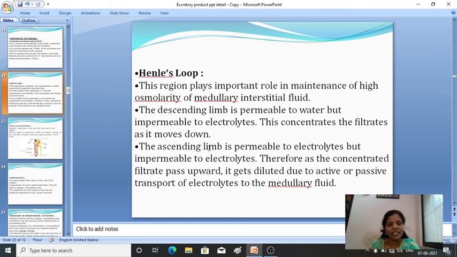Okay, then what does the ascending limb do? The ascending limb is permeable to electrolytes and impermeable to water.